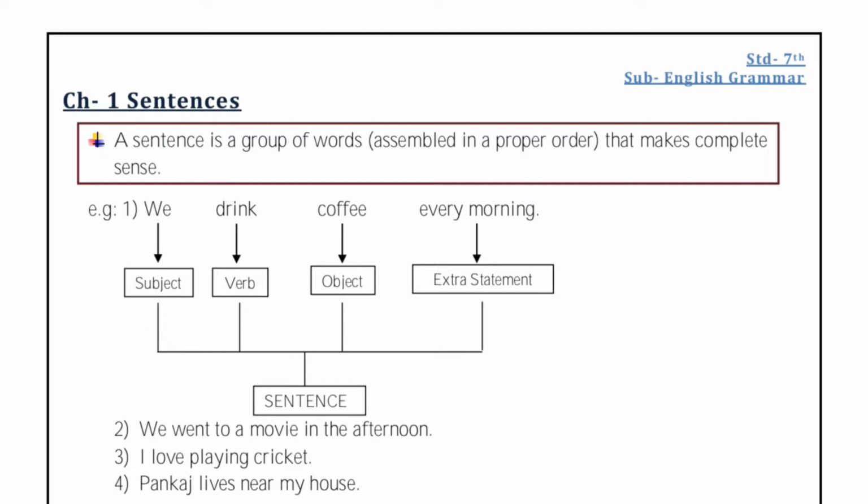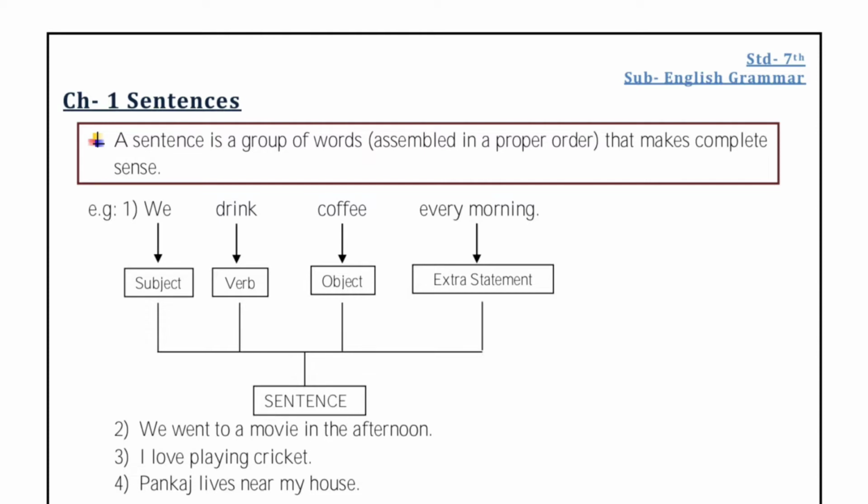It is very important for those groups of words to be assembled in a proper order to form a sentence. If those groups of words are not assembled in proper order, they will not form a sentence, because they will not make any sense. And if they are not making any sense, that means they cannot form a sentence. What is a sentence?